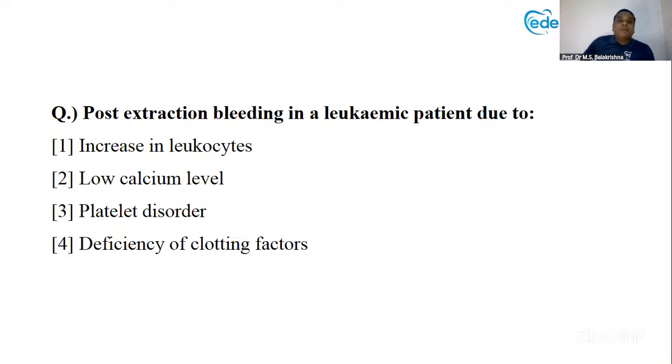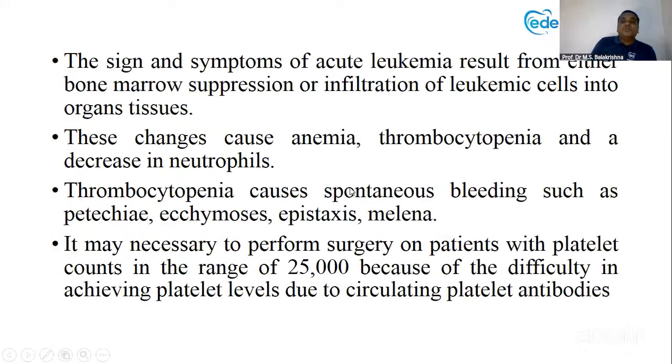Post-extraction bleeding in a leukemic patient. Leukemia. So it's a cancer. And the blood cells will be depressed. So what are the blood cells? RBC, WBC, platelets. So think that way. Yes. So it's a platelet disorders will happen. Leukemic patients, post-extraction bleeding is due to platelet disorders. And because of the bone marrow suppression, there will be anemia, thrombocytopenia, and decrease in neutrophils, neutropenia. And there will be spontaneous bleeding. So these are the key facts you should know about this. Okay.